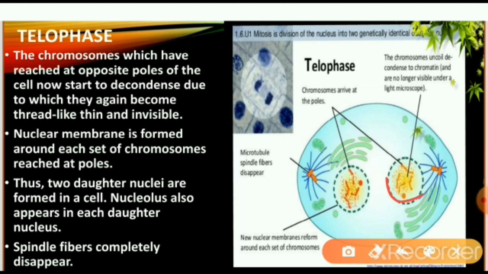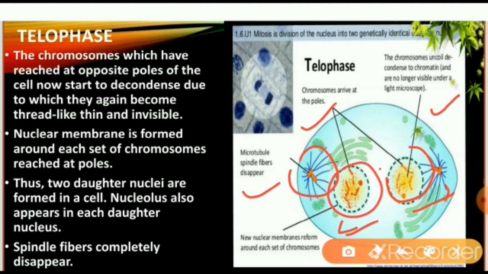Here the chromosomes uncoil, decondensed to chromatin, no longer visible under a light microscope. Chromosomes arrive at the poles here. Microtubules and spindle fibers disappear. A new nuclear membrane reforms around each set of chromosomes.